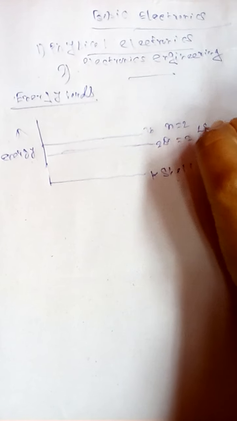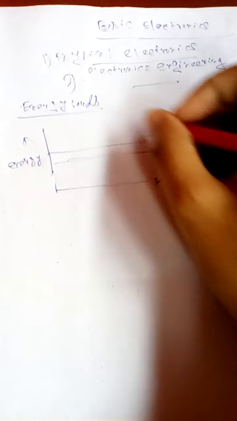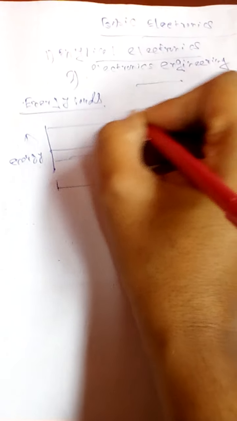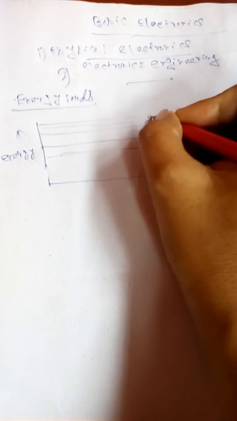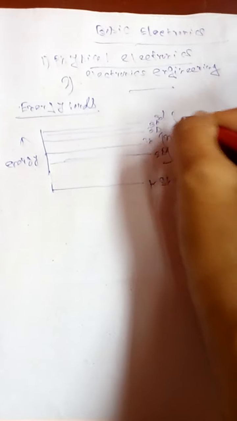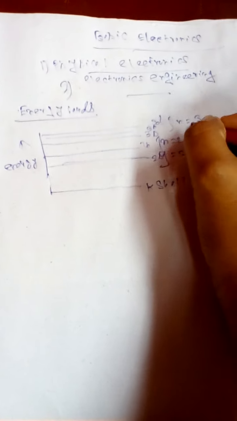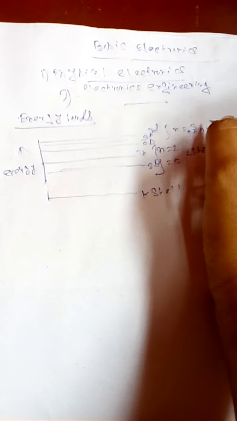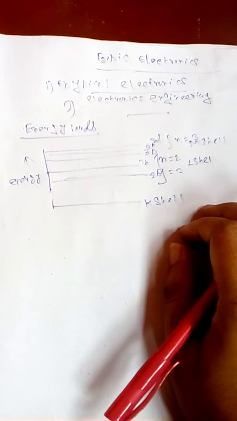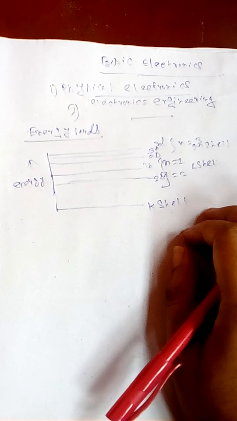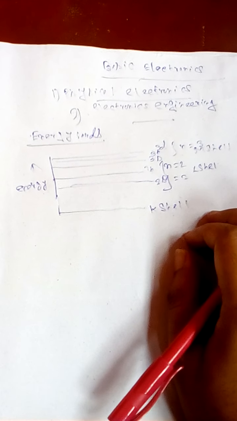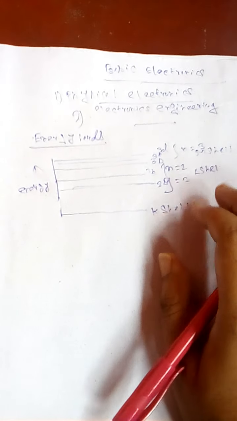This is the L shell. And here is n=3: 3s, 3p, 3d, n equal to 3 for the M shell. So in carbon there are 6 electrons, in the K orbit and L orbit, and this is how they are combined.